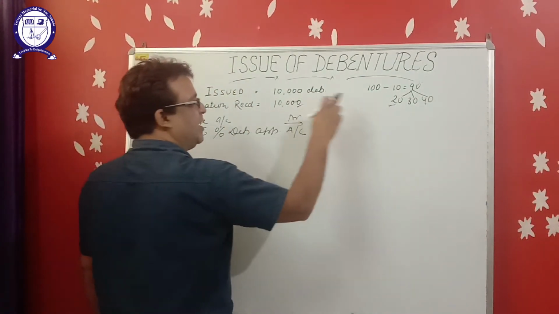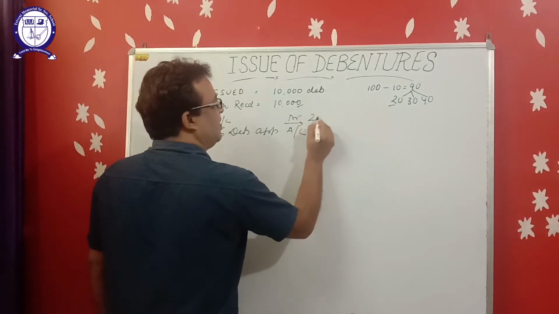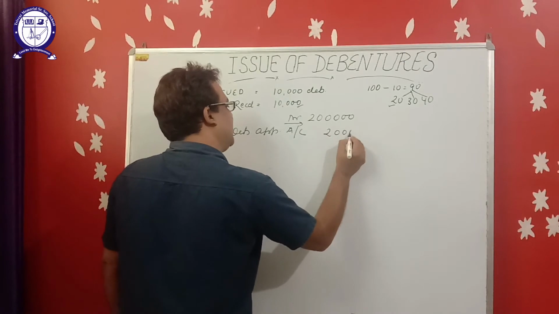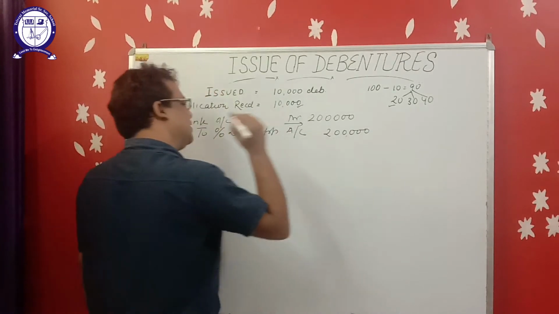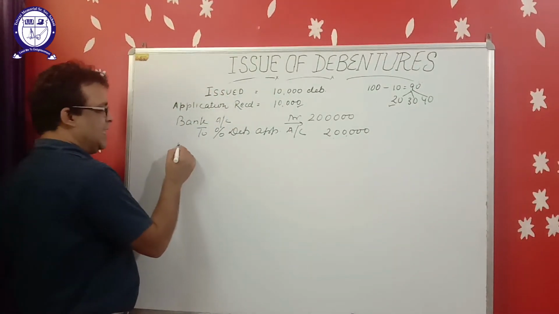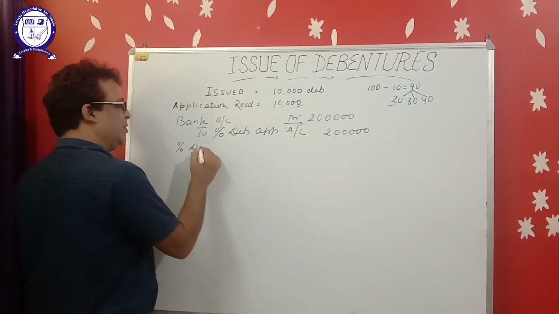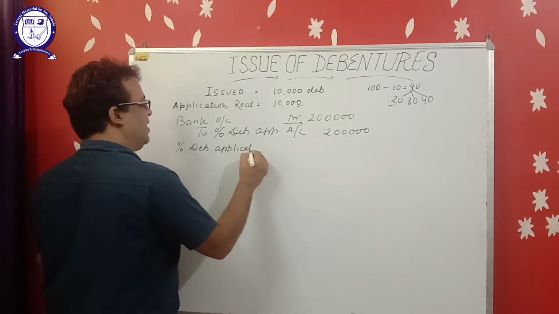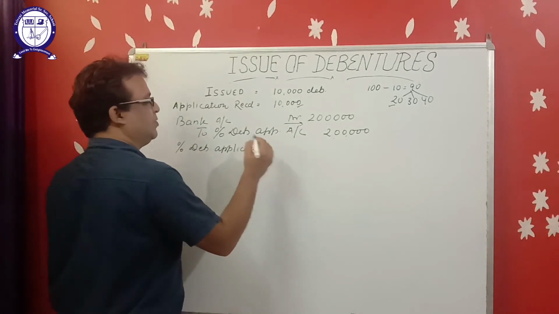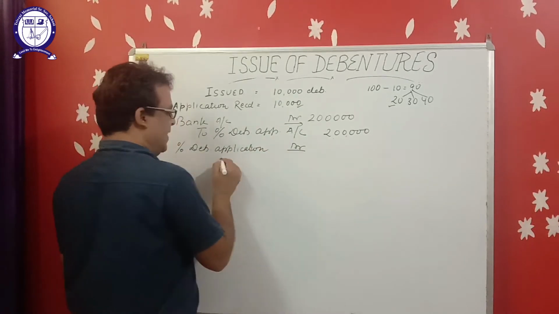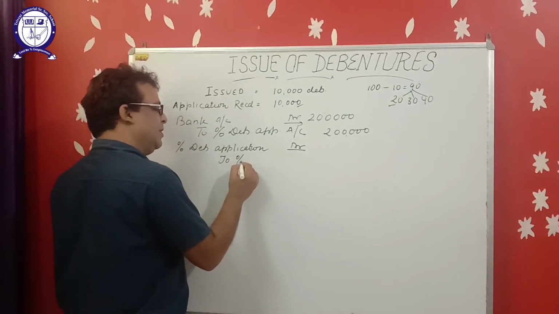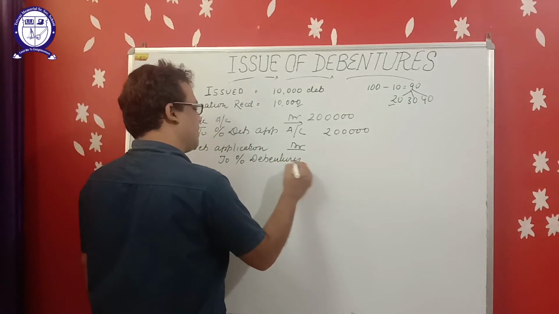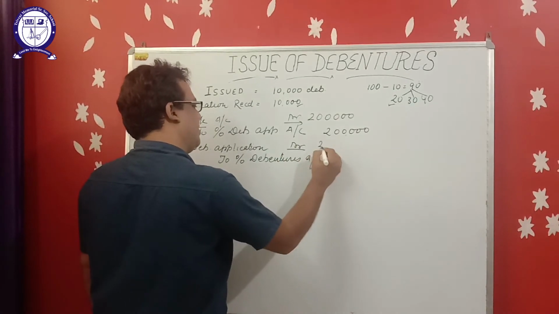So 10,000 into 20, we have received 2 lakh rupees. So this entry will be passed by rupees 2 lakh. Second entry, when we transfer our application money to the debentures account, debenture application account debit to 10% debentures, 2 lakh.